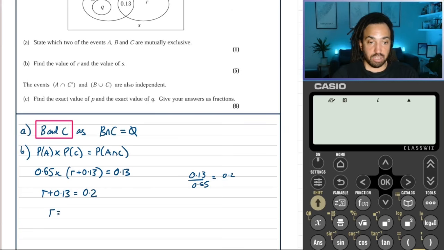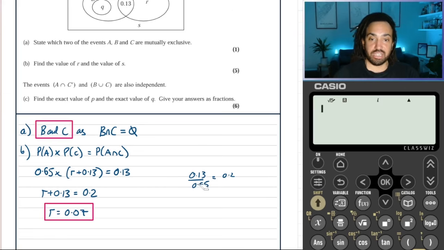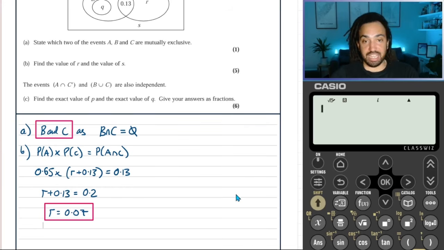And that means that R is James Bond, 007. Brilliant. How exciting. Great news, that. Great news. Okay, but that's not the end of the question, because it's also asking us to find S.